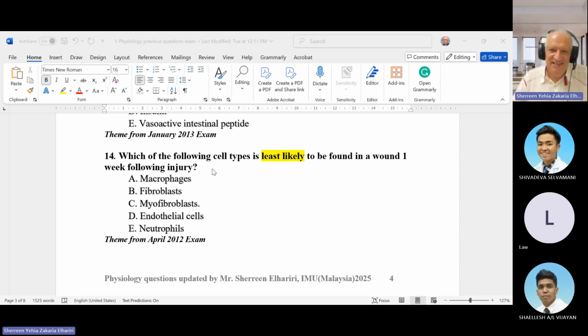So the latest stage occurs later, not in the first week, which is contraction of the wound, and this is done by myofibroblasts. Contraction means the wound becomes smaller due to formation of myofibroblasts, and it occurs more than one week later. In some big ulcers you can find the ulcer becomes contracted, becomes smaller. So this is by action of the myofibroblasts and some collagen. So the answer here is myofibroblast.